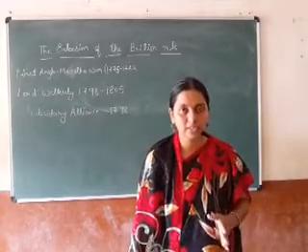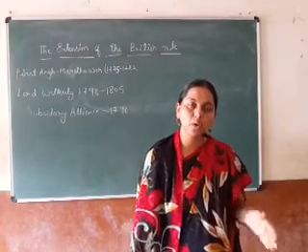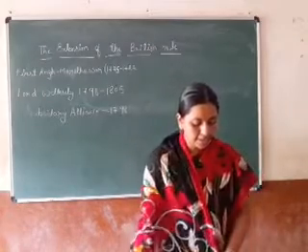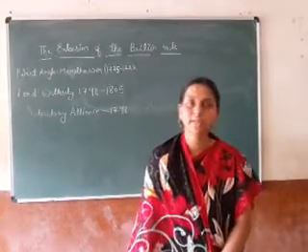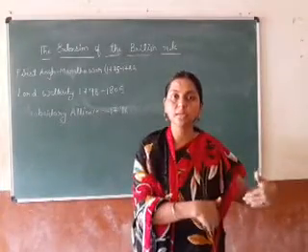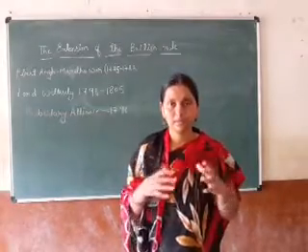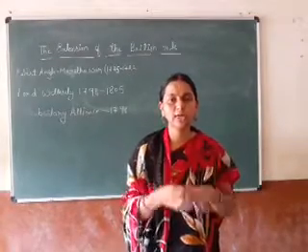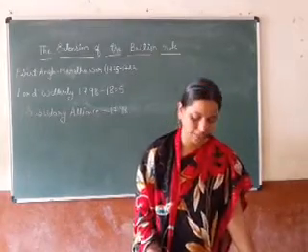So what were the conditions of the subsidiary alliance? When the Indian king was to agree to this agreement, what did he have to do? See here, the Indian king had to keep the British army, the East India Company's army, in his kingdom. By this what would happen? The maintenance of that army was under the Indian kings. Whatever their food, their shelter or whatever things were there, all were looked after by the Indian kings.